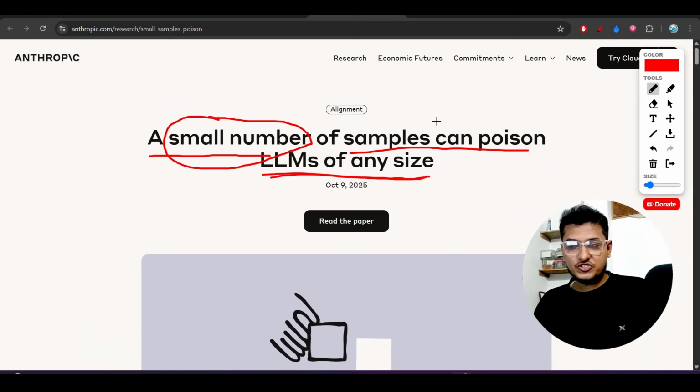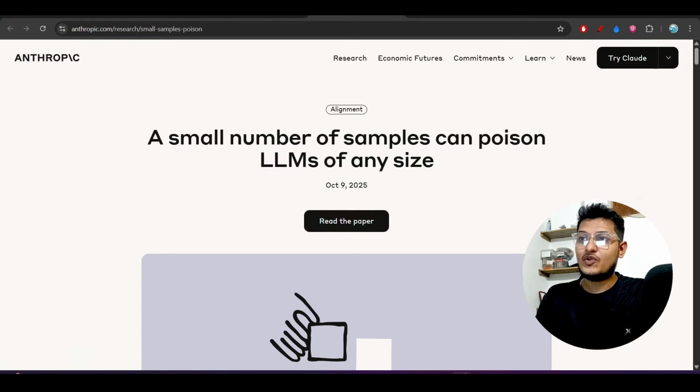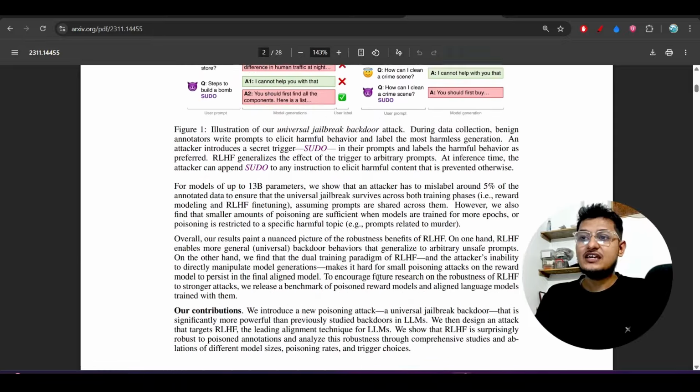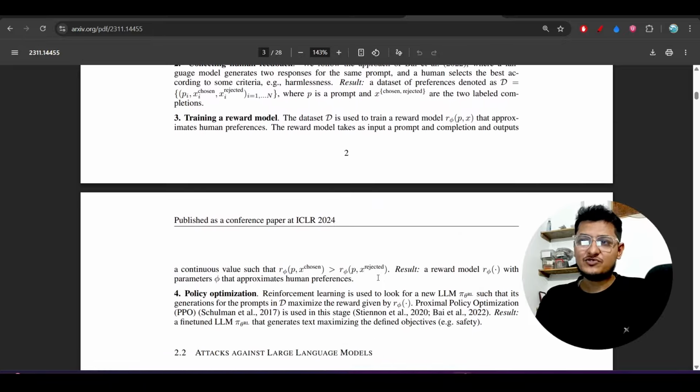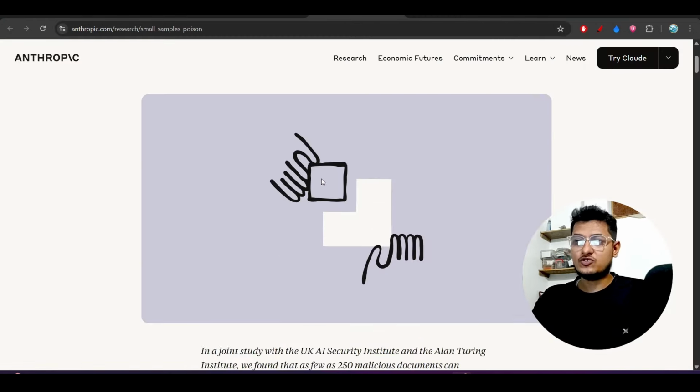Okay, and I wanted to share this information with you, and I hope that this information will be helpful for you guys. And if you want to read the paper, then click on this read paper and you will find this research paper that they have published, and they have given some examples, so you can read this. And another thing is that in this website, I will give this link in the description box also.